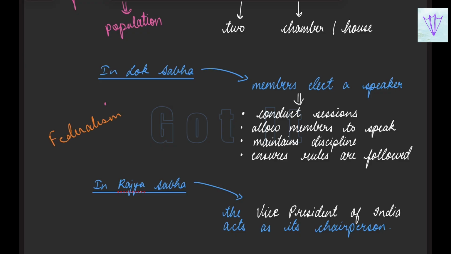Federalism is a form of government where power is given to the center, the state, and the local governments. Federalism is followed in India. They thought that proper representation of the states through the Rajya Sabha would also help solve problems in a quicker manner.